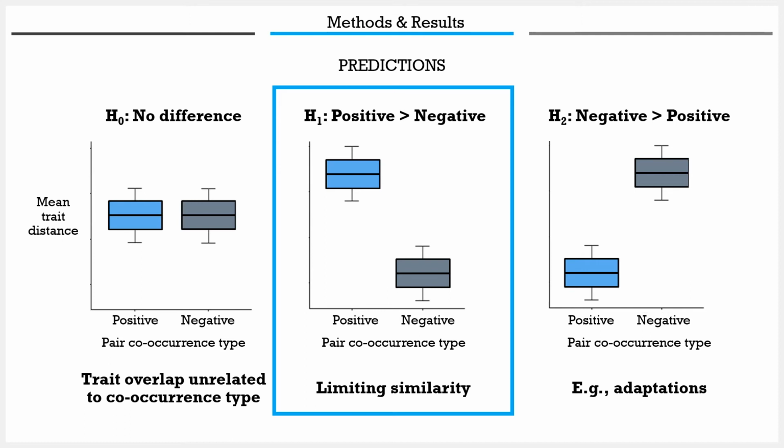Finally, negative pairs could have greater mean trait distances than positive pairs, indicating greater trait overlap by positive pairs. This would be possible if species required a common trait or adaptation for survival. For example, large maximum height may be necessary for light competition.